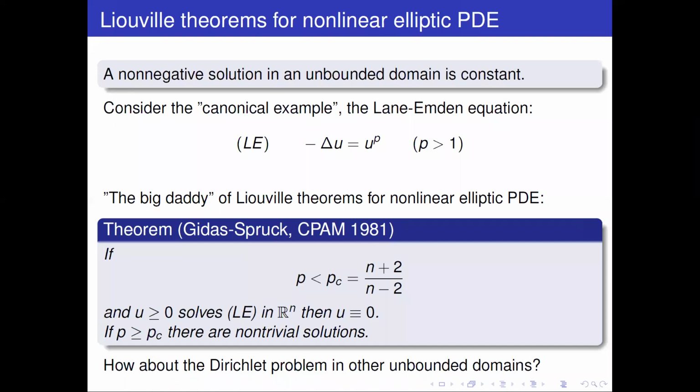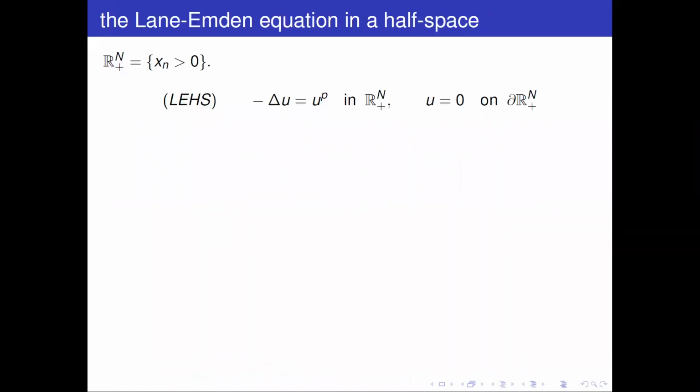The simplest unbounded domain one can think of after R^n is the half space. So that's the question we are looking at today. We take R^n_+ to be the half space given by x_n positive, and look at that equation with a Dirichlet boundary condition on the boundary.